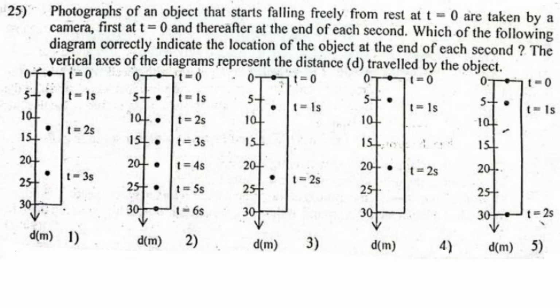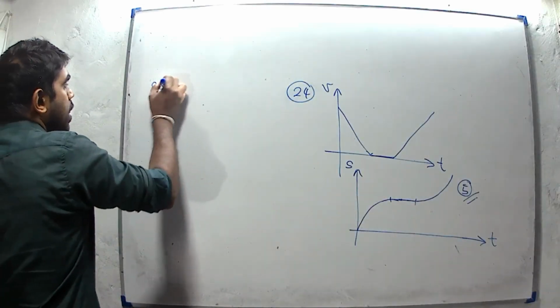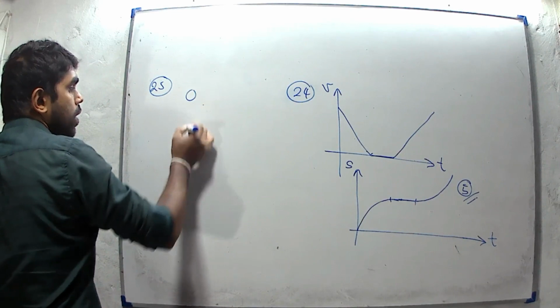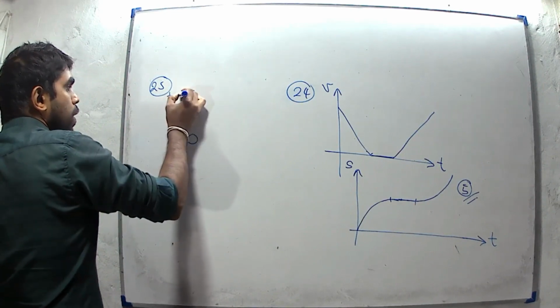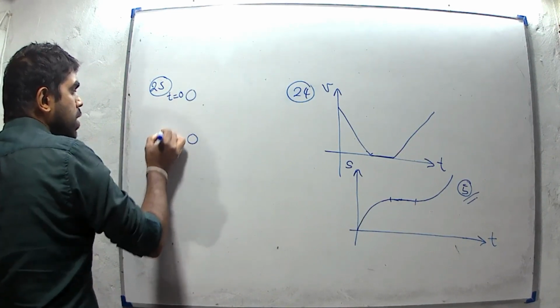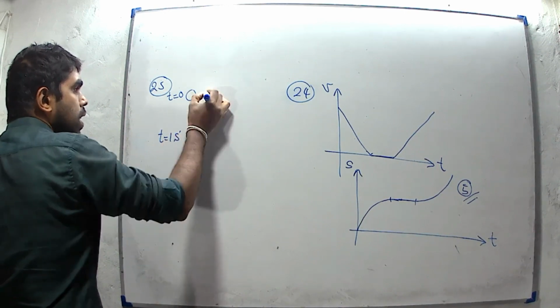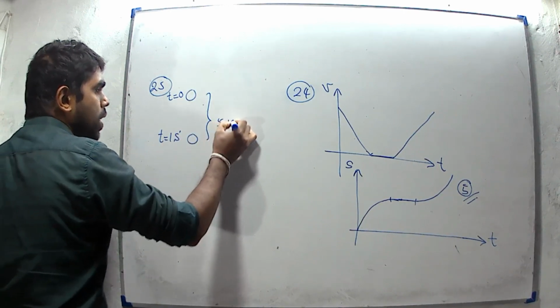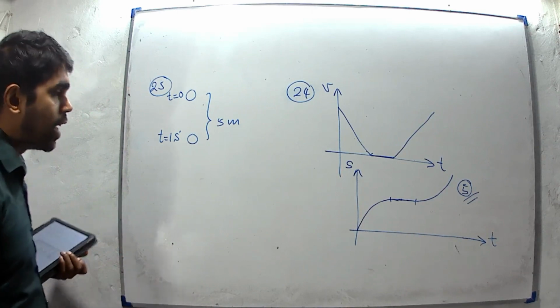The vertical axis of the diagram represents the distance traveled by the object. We know that when considering a free-falling object, for the first second, t equals 0 to t equals 1 second, displacement should be 5 meters. We have studied this in the theory part.